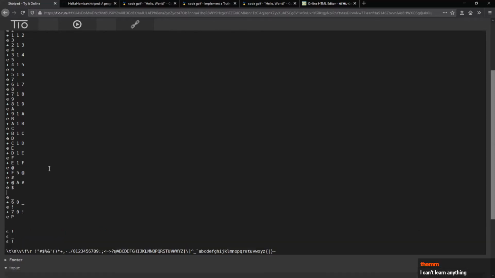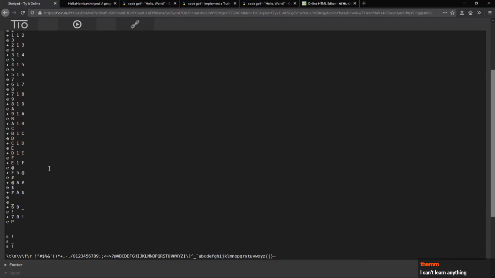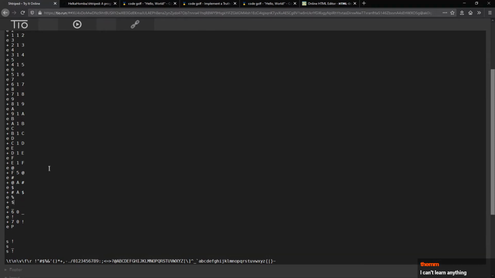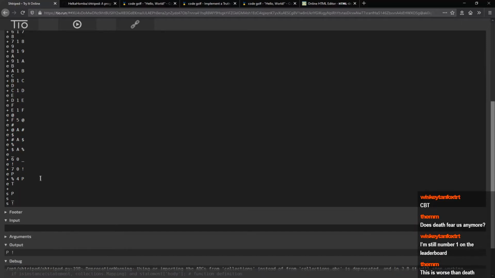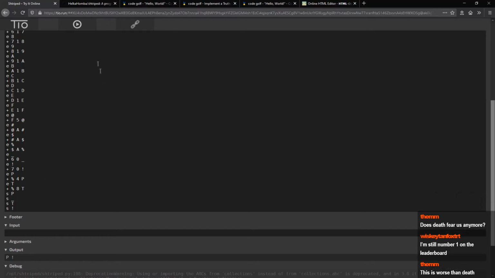I know this is very confusing, but this is what esoteric programming languages are like. You have to understand that. I'm torturing myself for the benefit of no one. P is going to be the value 54, which is percent, which is 50, and then 4, and then we add those together and we get P. To get T, we need 50 and we need 8. Okay. Let's test that. Yes, we are getting somewhere. We are slowly constructing the sentence.